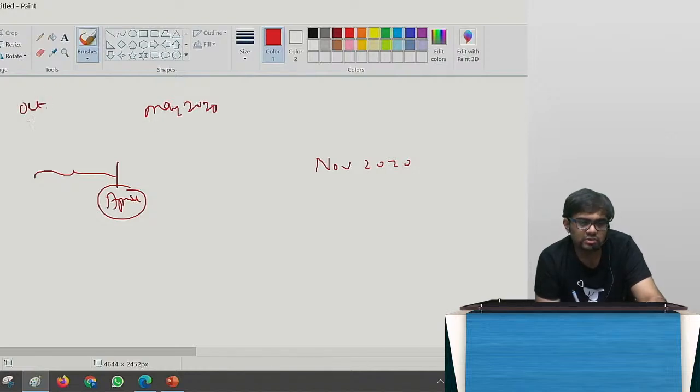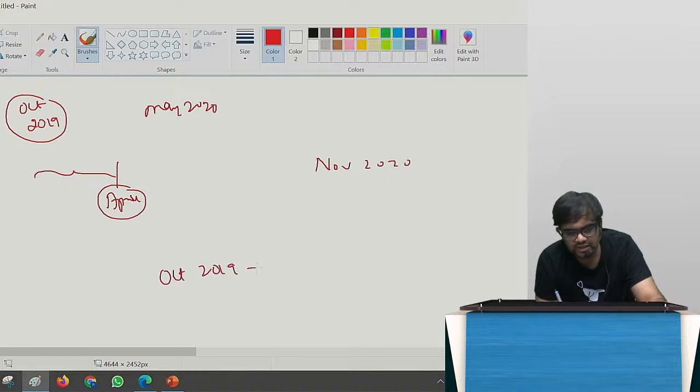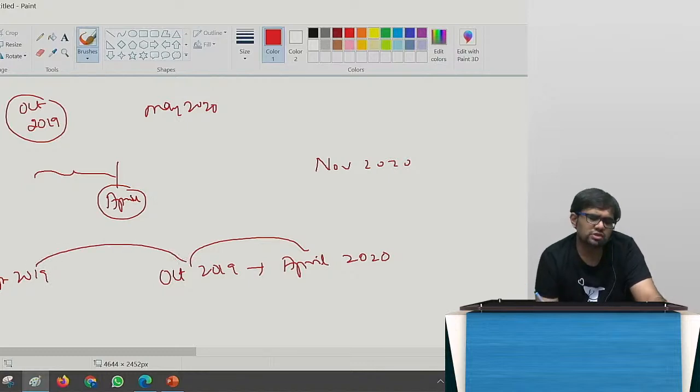But this time, since the May 20 attempt was cancelled, all the amendments till October 2019 would definitely come in this exam. So predominantly October 2019 to April 2020, this part also will come. And from April 2019 to October 2019, this also will come.